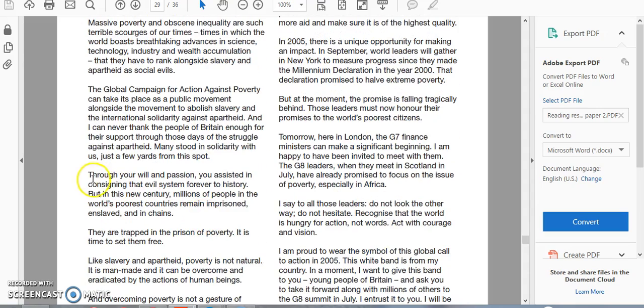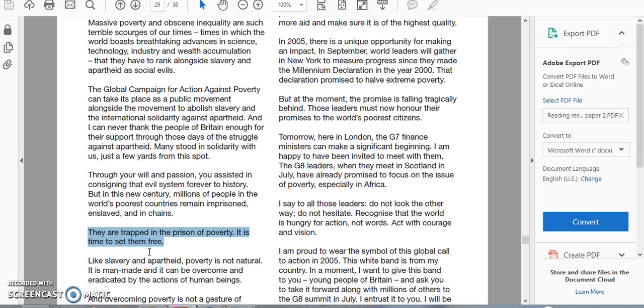And as we go through, we can see this, and you'll be able to see it as you have a look at your copy of this as well. And again, we've got here, "they are trapped in the prison of poverty, it is time to set them free." So some nice rhetorical flourishes here. So the style is very persuasive, it's very emotional, it is very driven, it is very forceful.